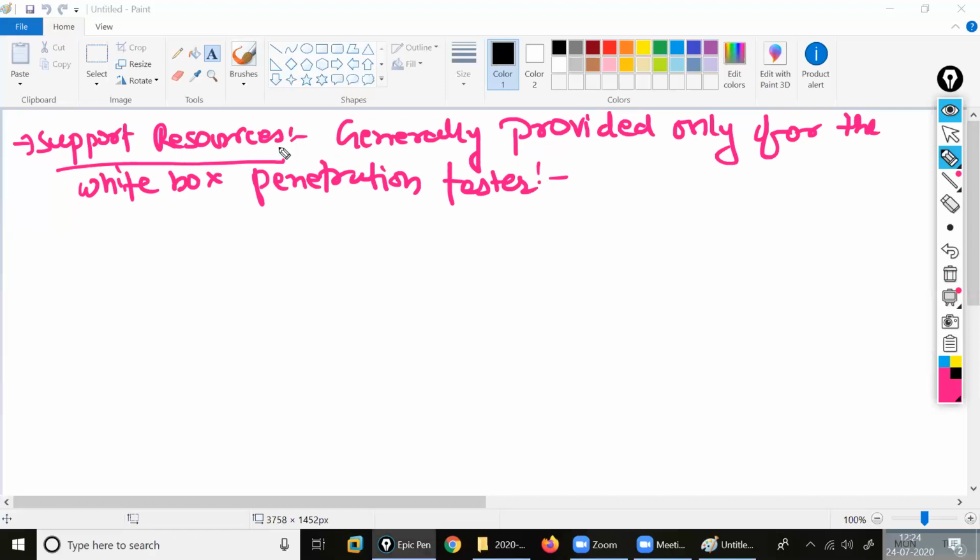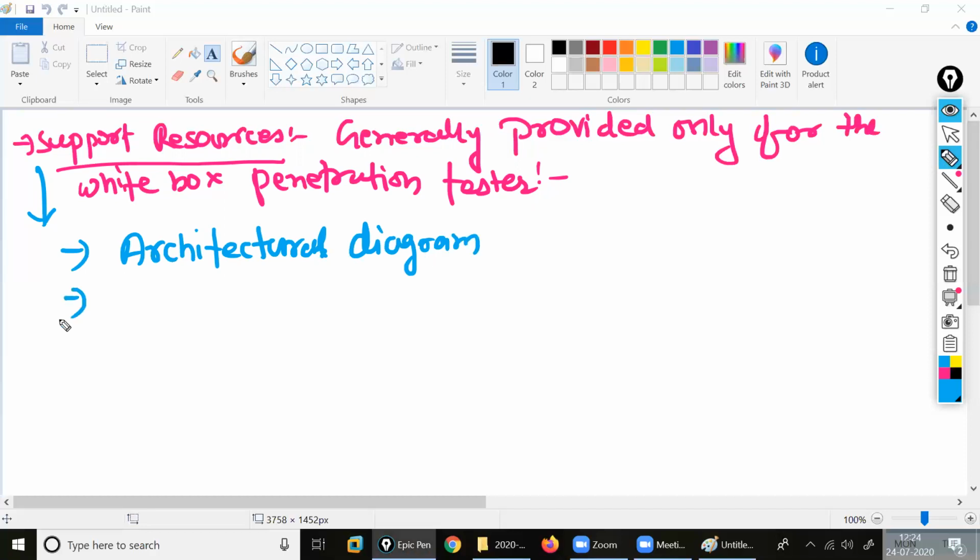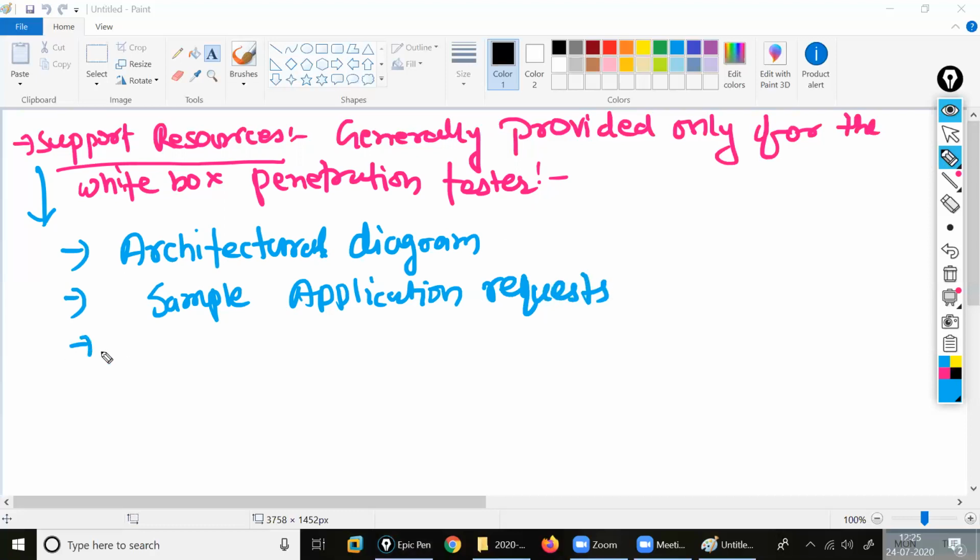If the support team is there, what do they have? Inside that, we have an architecture diagram, sample application requests, and SDK documentation.